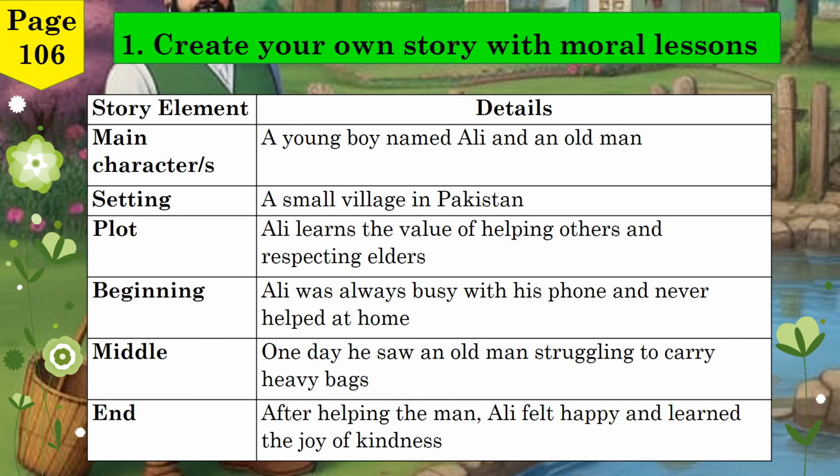The main characters in the story are a young boy named Ollie and an old man. The setting is a small village in Pakistan that shows how Ollie learns the importance of helping others and respecting elders. At the beginning of the story, Ollie is always busy with his phone and refuses to help at home. In the middle, he sees an old man struggling to carry heavy bags, and something inside him changes. By the end, after helping the man, Ollie feels true happiness and learns the joy that comes from kindness. This planning table gives us a clear and simple outline of the story we're about to write. Now that the plan is ready, let's move on to writing the full story.